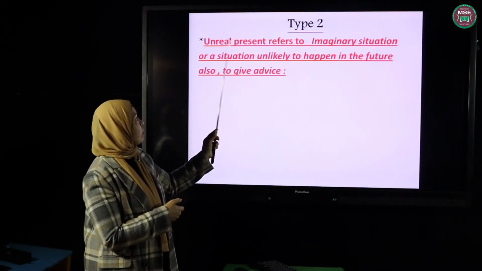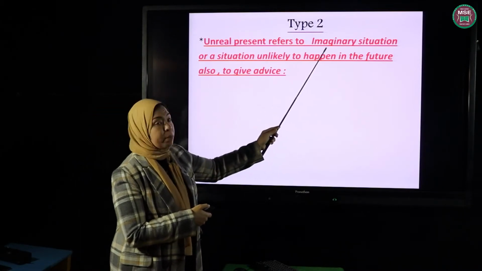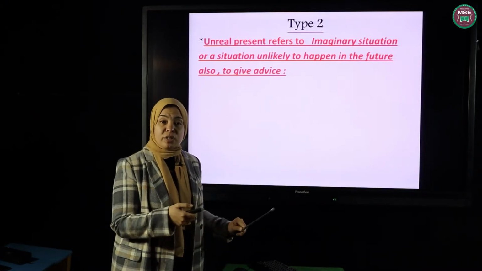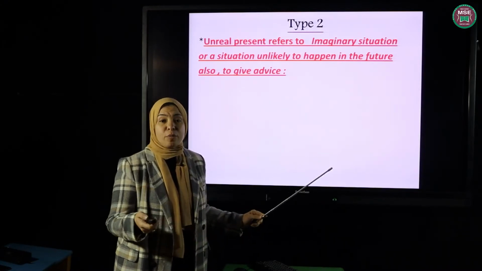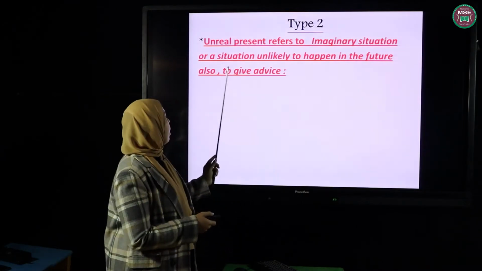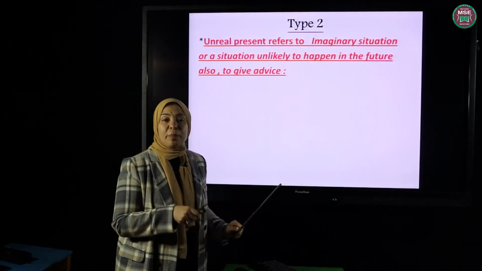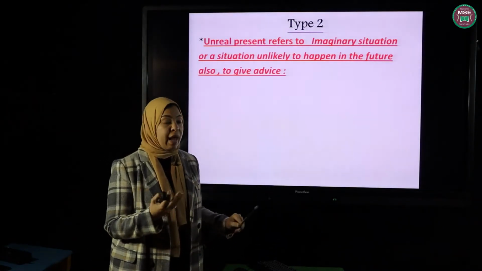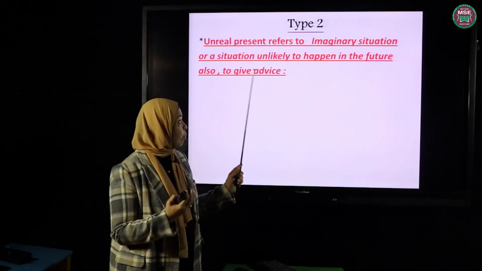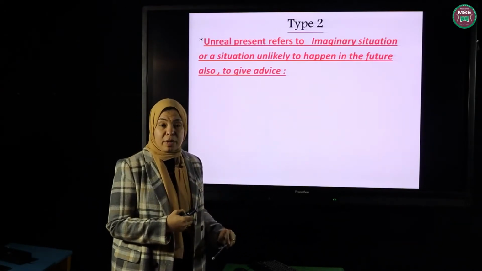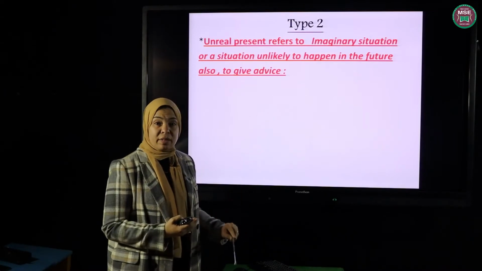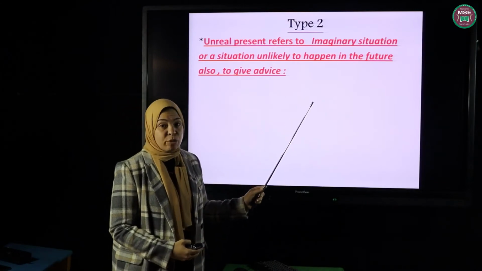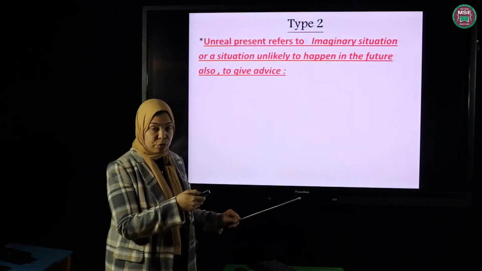Let's start to explain this at first. Unreal present refers to an imaginary situation, like when I say, if I were a bird, I would fly. This is an imaginary situation because, of course, I won't be a bird and I'm not a bird. The second one is a situation unlikely to happen in the future or in the present time, like if I had money, I would buy a car. Actually, I don't have money. That's why I put if followed by a past verb. If I were a millionaire, I would buy this villa. So this is also a situation which is unlikely to happen in the present time or in the future.